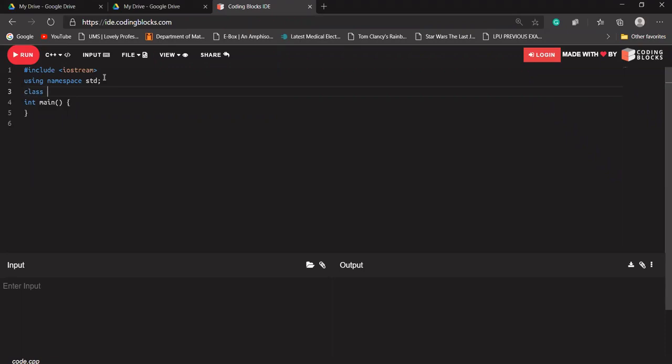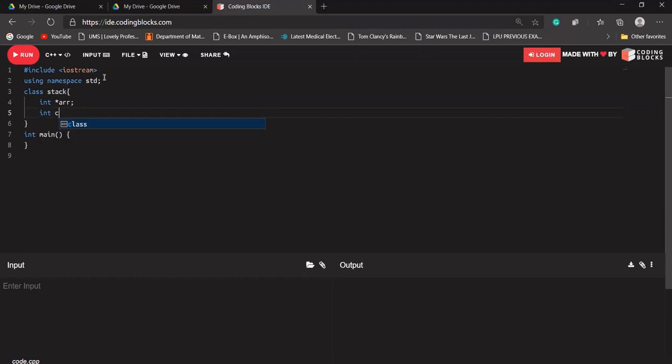So I'm making a class, and I'm naming it Stack. Let's say it will have an array pointer, of type integer, so that if a user asks us to create a stack of some given size, we can directly and dynamically allocate memory of that size to it. That's why I'm using an integer pointer.